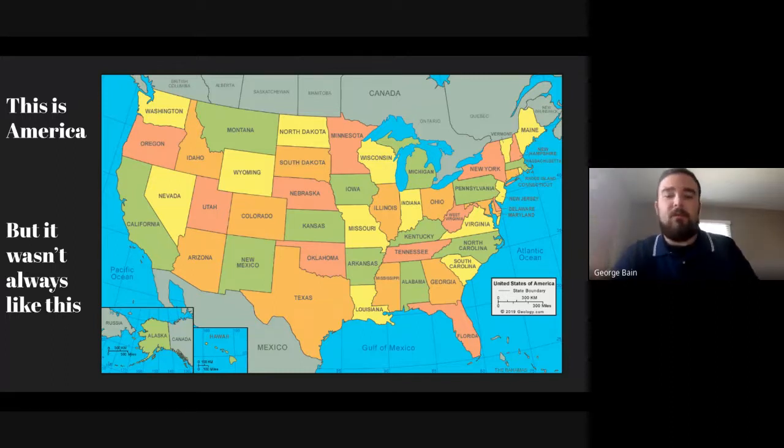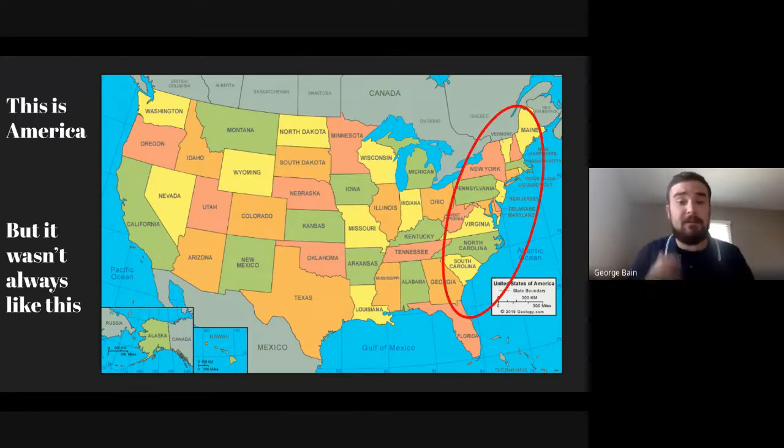So this is America. You all have seen this map hundreds of times in your life. We all know the general shape. Maybe you don't know every single state, every city, that's all fine. We all have a general idea of the shape. But what we also know is that America didn't always look like this. America wasn't just created with this shape. America started much smaller and it expanded.